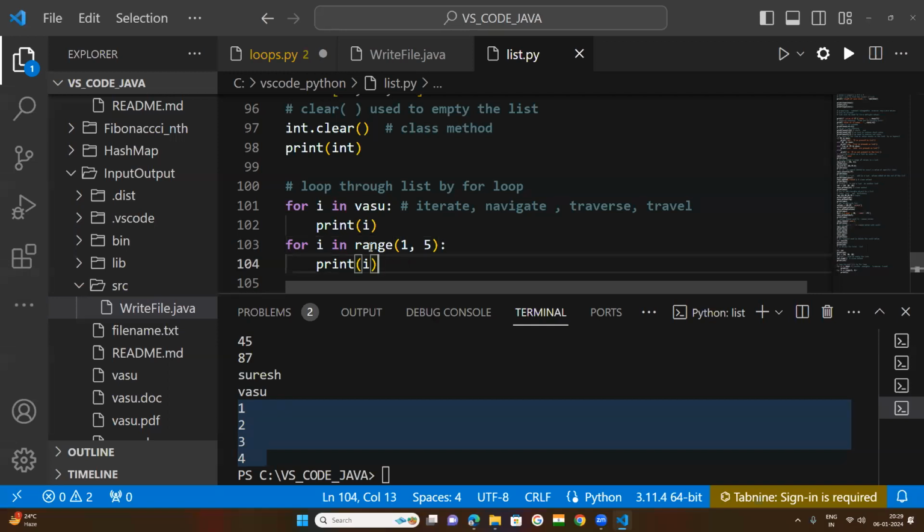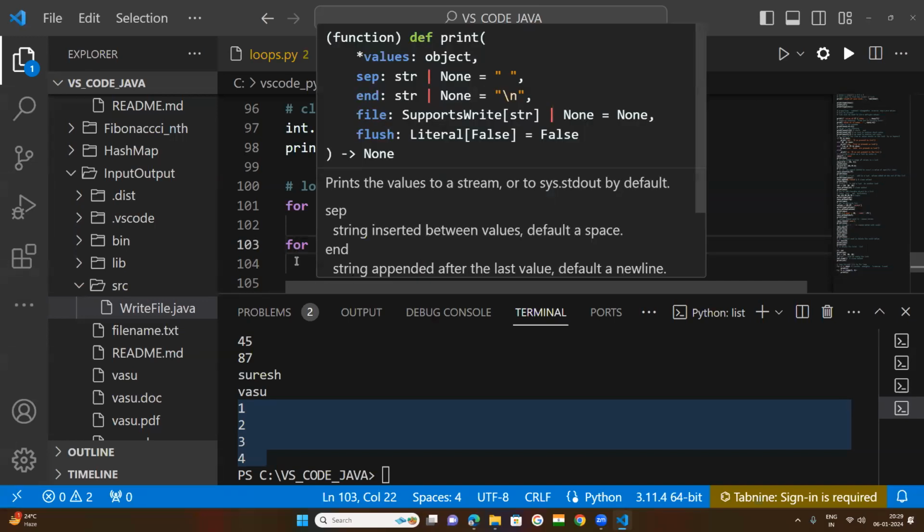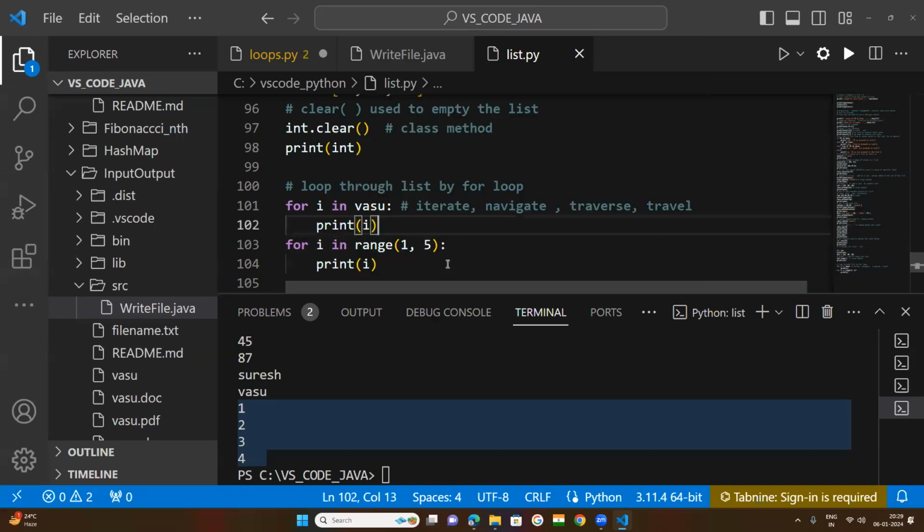Same here. I have used the range function with a for loop to travel through all the numbers to be printed one by one. Here the loop iterates through the Vasu list.